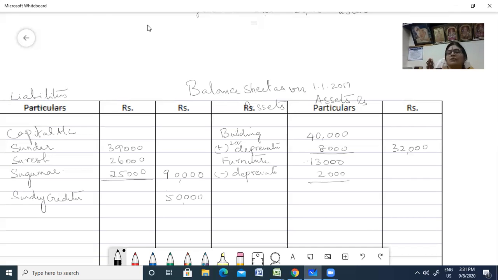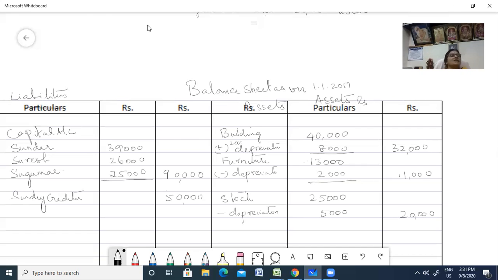So 11,000. Okay. What was the next figure you had? You had your stock. Stock less depreciation. So stock you had 25,000. Right? Less depreciation you had 5,000. So you have 20,000. Okay.